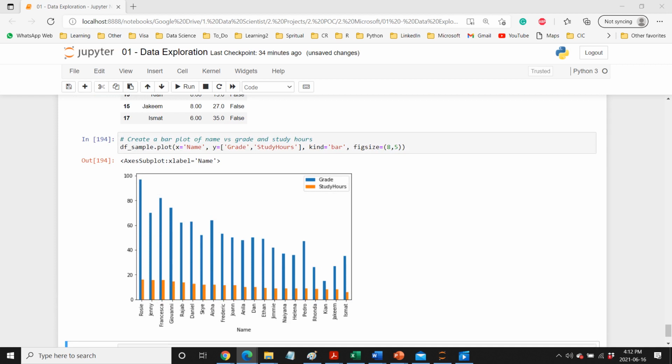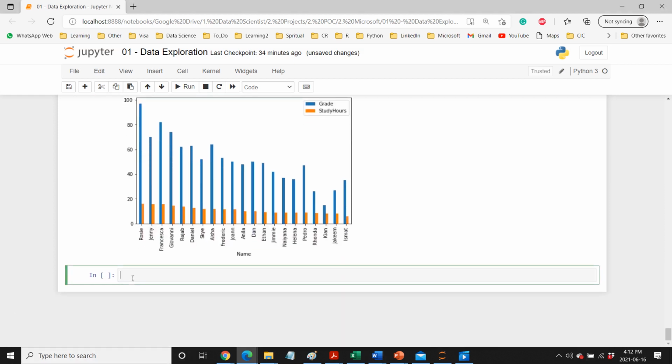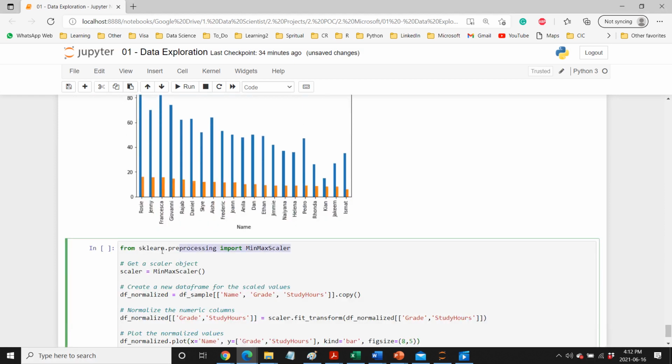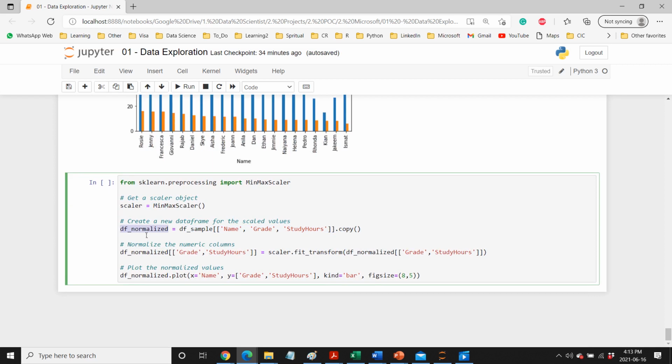To normalize our data, we have a library called min-max scaler. Again, there are multiple ways to normalize, and one of the standard ways is min-max scaler. That comes under the library sklearn in preprocessing. Here we created an object of min-max scaler, and now we are using df.sample. Just for the safe side, we created a new data frame, so that if for some reason we mess up, or we are not happy with this process, then we can go back again. That's why we have created a new data frame here.